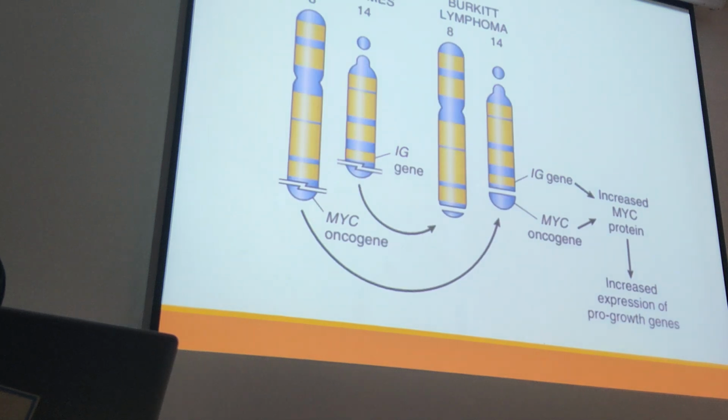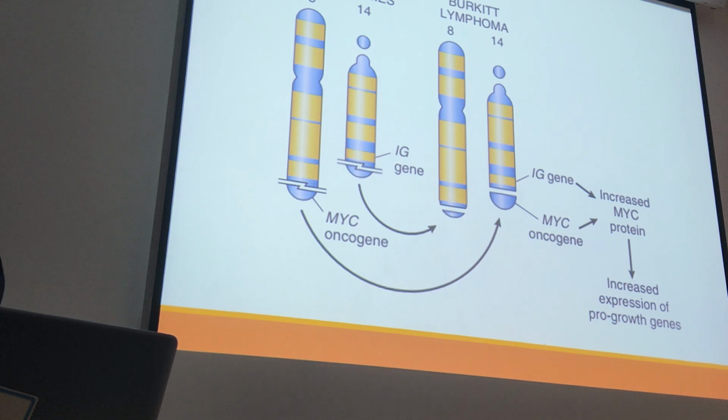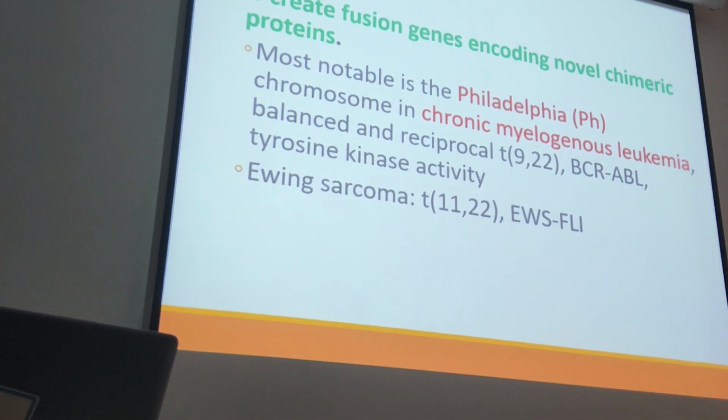This is a picture. As you can see here, we have translocation between 8 and 14. And we mentioned when 8 and 14 translocate, there is a juxtaposition of the c-MYC and immunoglobulin heavy chain. And when the c-MYC rearrangement happens, there is increased expression of the growth genes or proto-oncogene, and as a result, we have cancer.